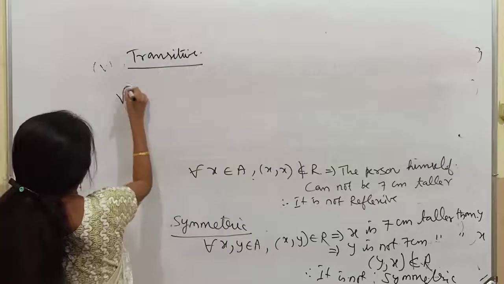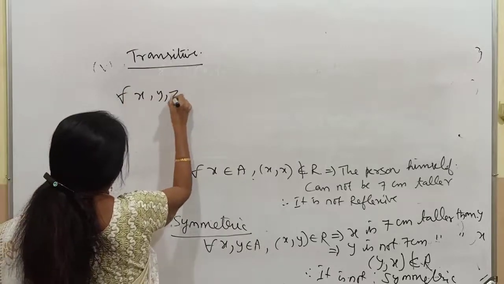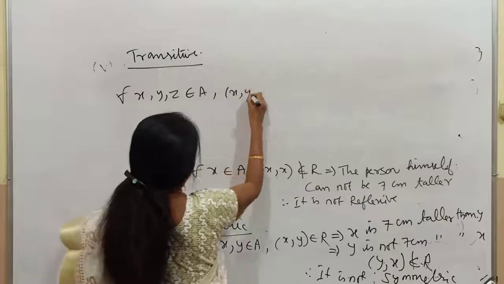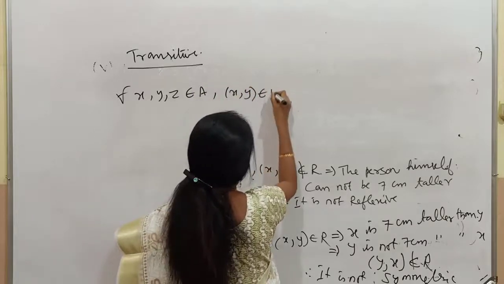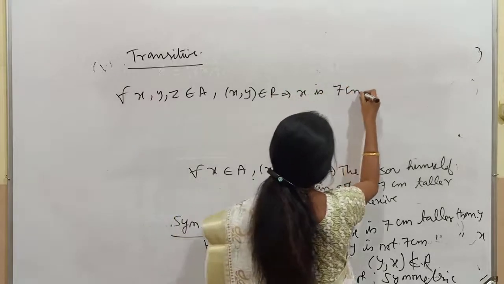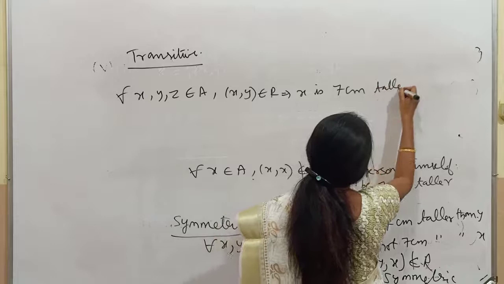For all x, y, z belongs to the set A, (x, y) belongs to R implies x is 7 centimeter taller than y.